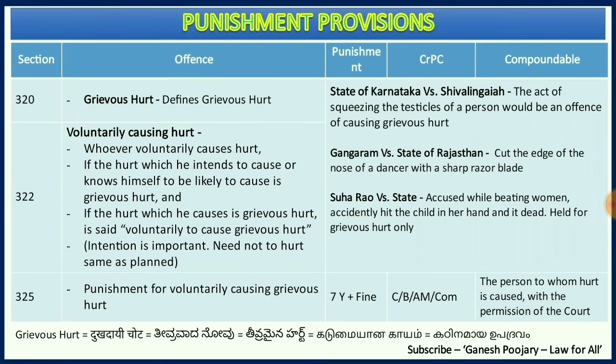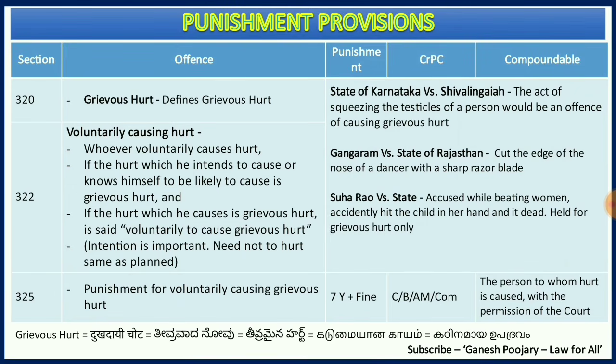Under 320 we see only the definition for grievous hurt. Only when the picture comes under section 322, when somebody knowingly or intentionally causes voluntary hurt to someone, and if it is very serious as defined under section 320, if it is coming under any of those 8 points which are covered under section 320, then the same will be considered as grievous hurt, which becomes a punishable offense. In the bracket I have mentioned intention is important, the hurt need not be the same as planned.